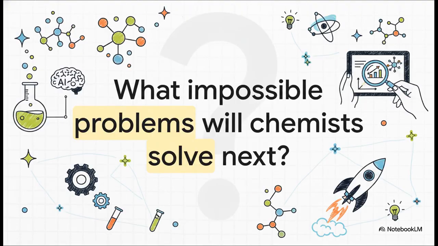Which leaves us with this final, provocative thought. AI is not here to replace chemists. It's here to empower them. It takes the tedious, repetitive trial and error completely off our plates. So, if AI can learn from our past experiments to invent new molecules autonomously, what impossible problems will human chemists solve next? Once our minds are finally freed from the routine, the potential for innovation is absolutely limitless.